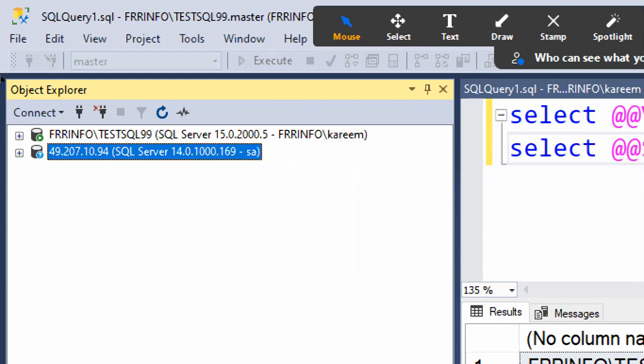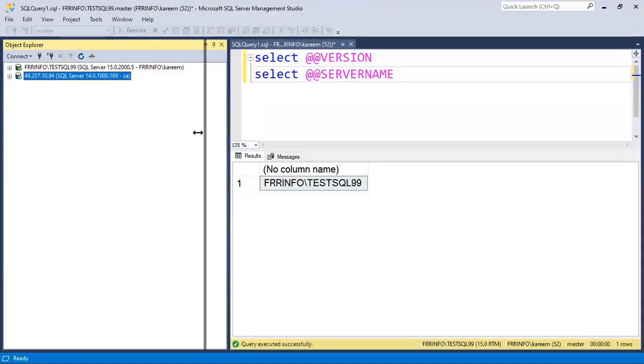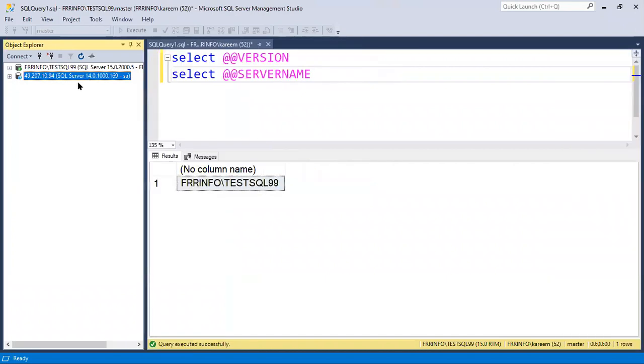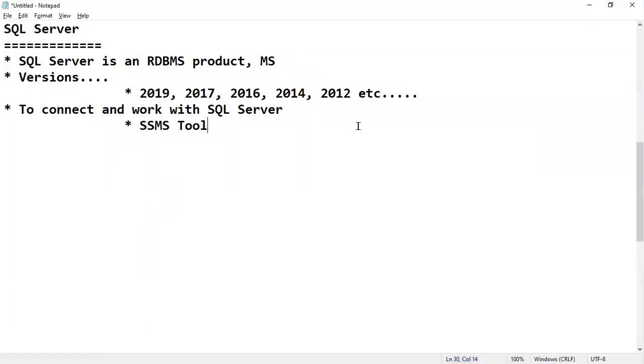But if you see a question mark like this, then remember it is a remote server. Actually, this is one of our production servers. That is how we connect and work with SQL Server as a database administrator. SSMS is a free tool, and through this tool we connect and work with SQL.